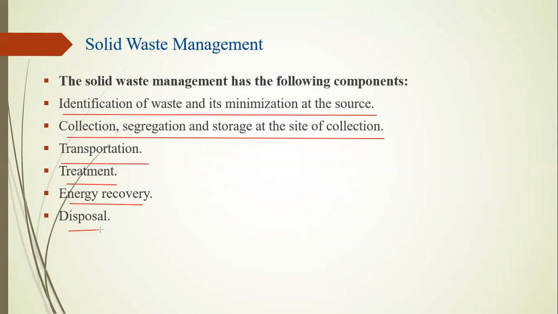Transportation, and some waste requires treatment to reduce its effect. Some energy can be recovered from this waste. From some solid waste we can collect energy, and then after that reject it into our atmosphere. Disposable items: if possible, use disposable items that are used only one time and then directly rejected into our atmosphere, but it is not harmful to our atmosphere. So that gives the answer on how we have to manage our solid waste.